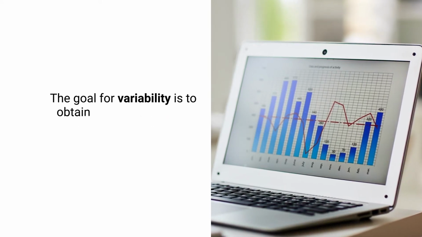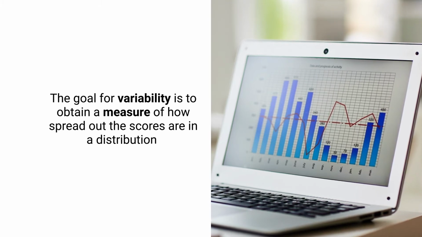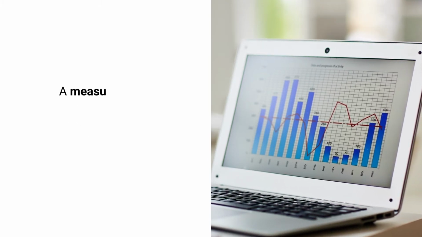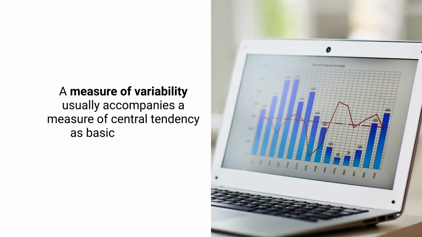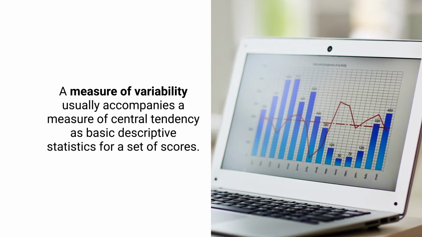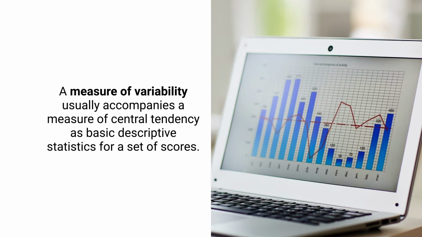Now what is the purpose of a measure of variation? The goal for variability is to obtain a measure of how spread out the scores are in a distribution. A measure of variability usually accompanies a measure of central tendency as basic descriptive statistics for a set of scores. It's not that when you do the measure of variance, you eliminate the measure of central tendency.